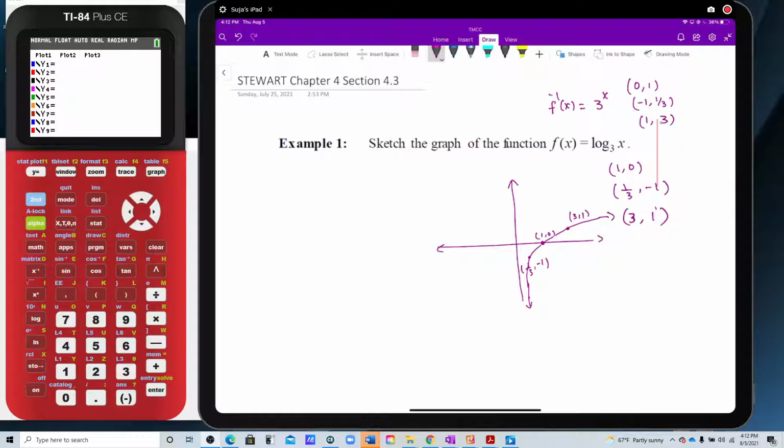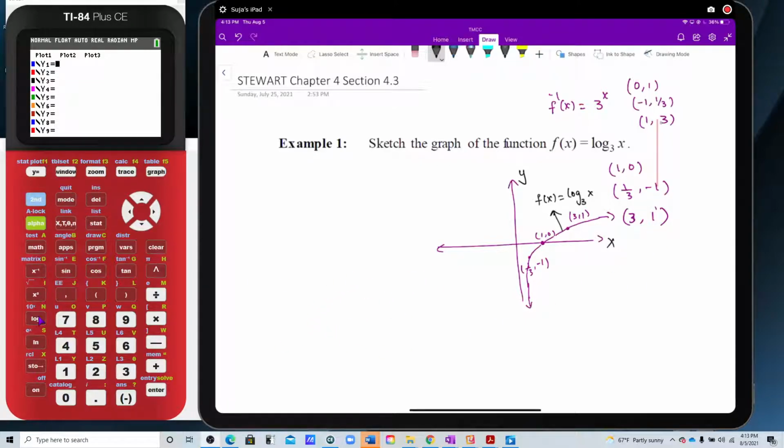And this is the function f of x equals log to the base 3 of x. This is my x-axis and that's my y-axis. Now let me use my calculator to show you that that's what the graph is going to be.